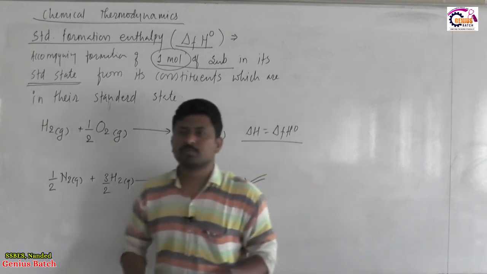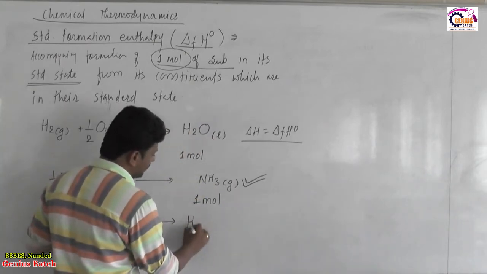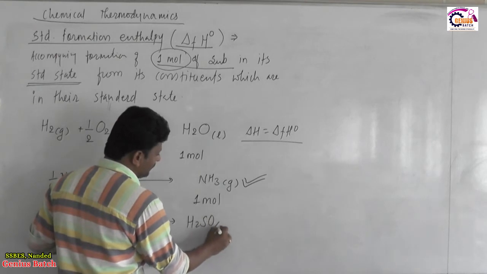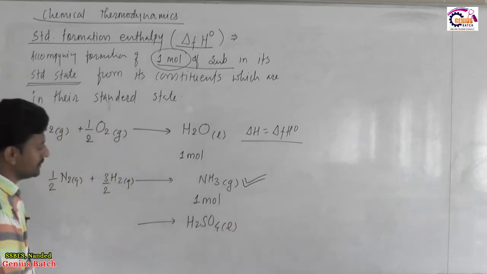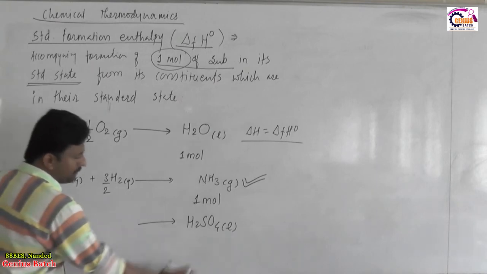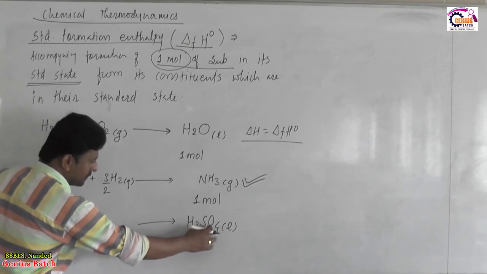Why? Suppose we are about to write the standard formation equation for H2SO4. Now, sulfuric acid is a liquid acid. Commonly it exists in a liquid state. Now, formation will involve 3 elements: hydrogen, sulfur and oxygen.